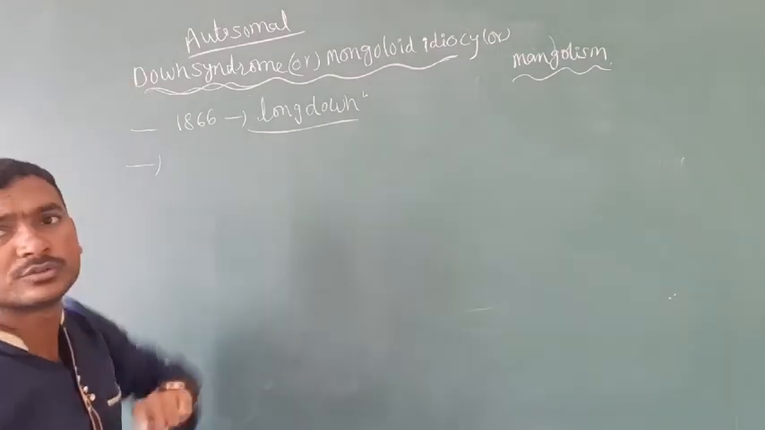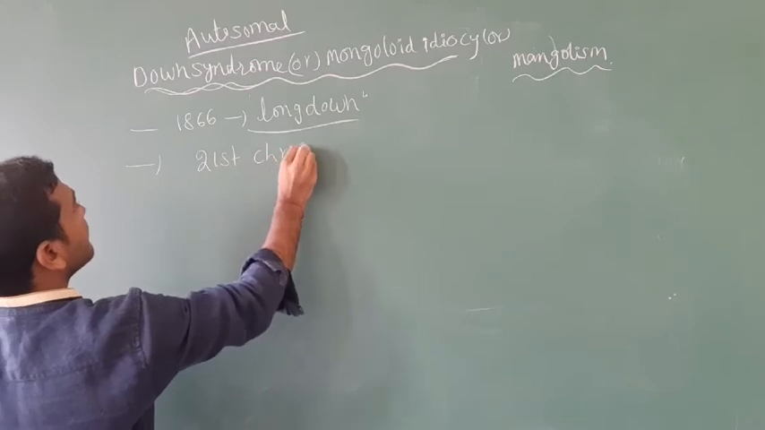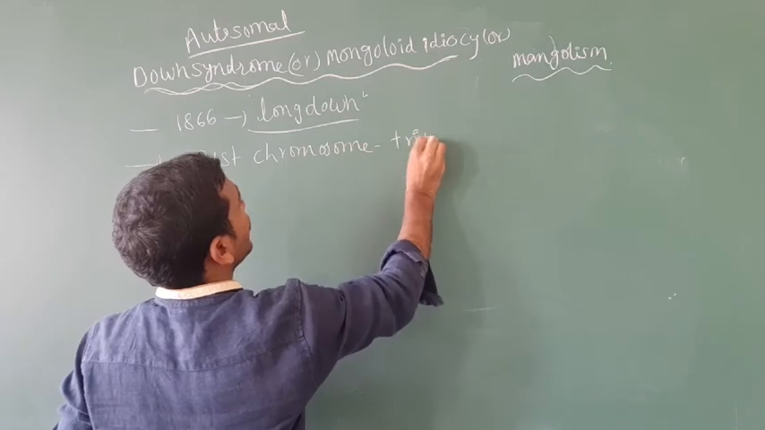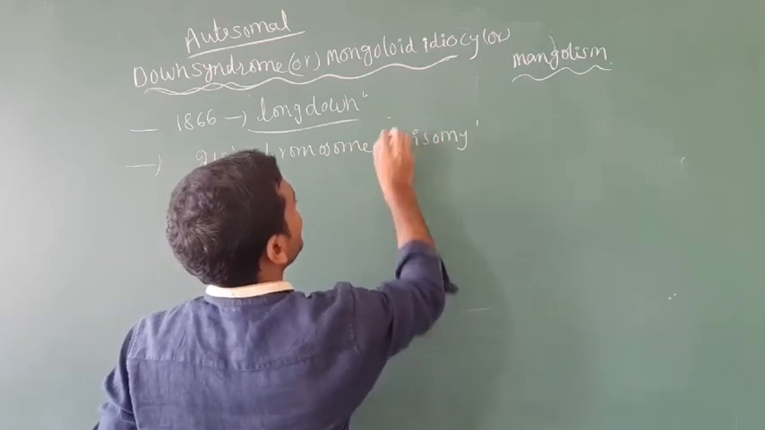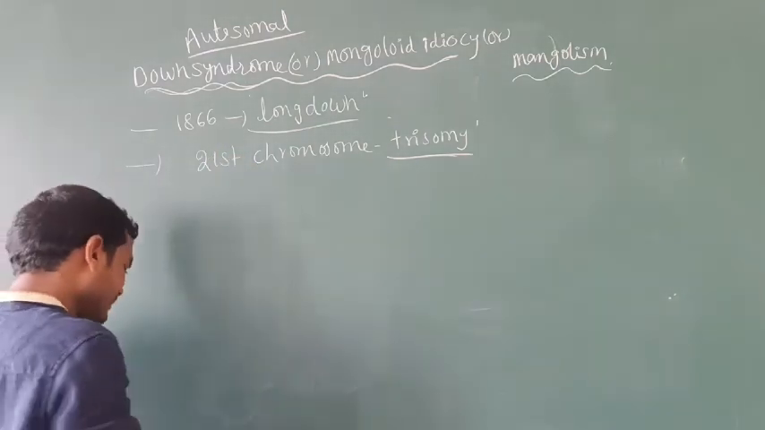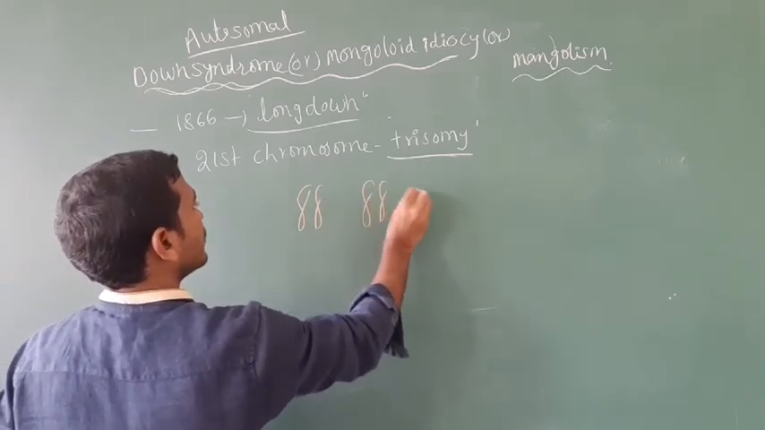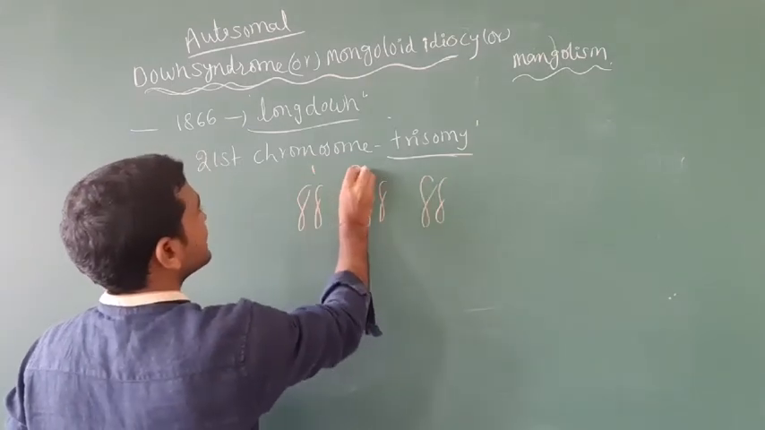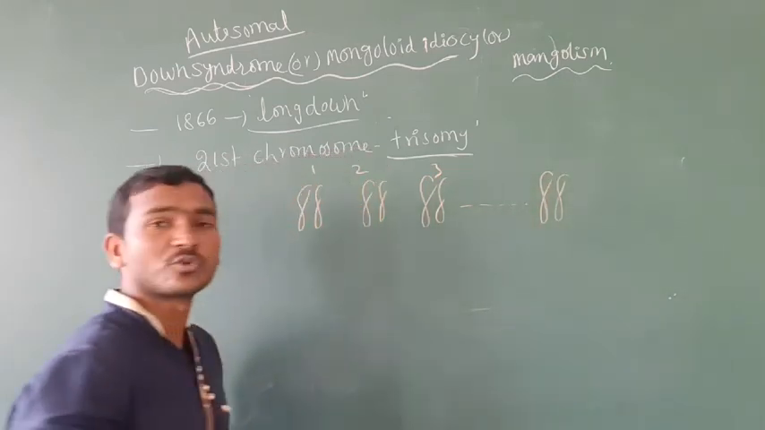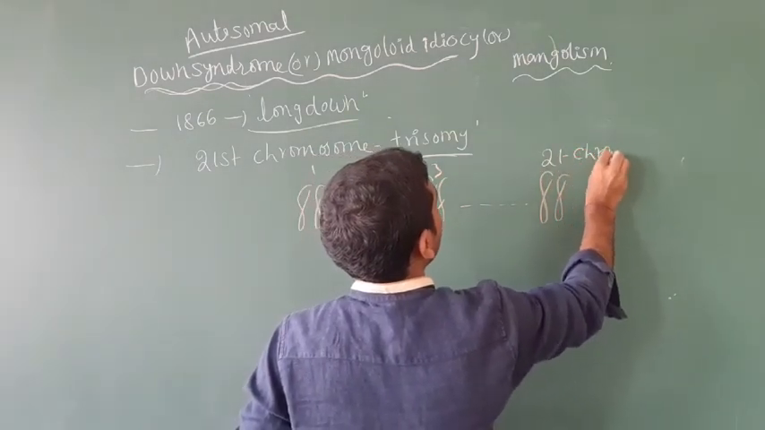The karyotype of Down syndrome: in the 21st chromosome, there is trisomy. Due to the 21st chromosome being a trisomy, Down syndrome occurs. How? We will take one example. This is the first chromosome, second chromosome, third chromosome, and so on. This is the 21st chromosome. What happened here?